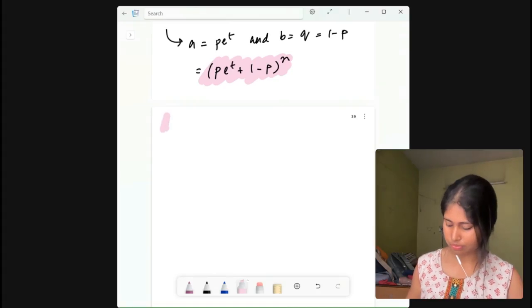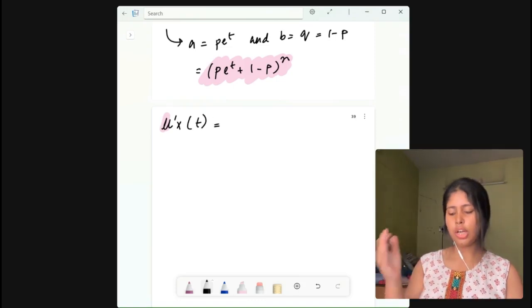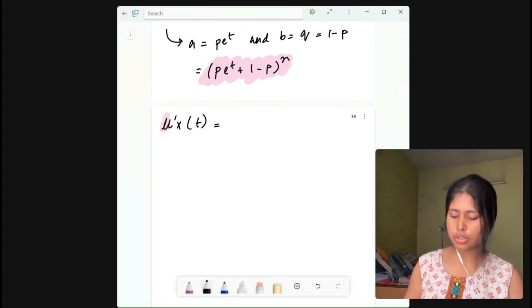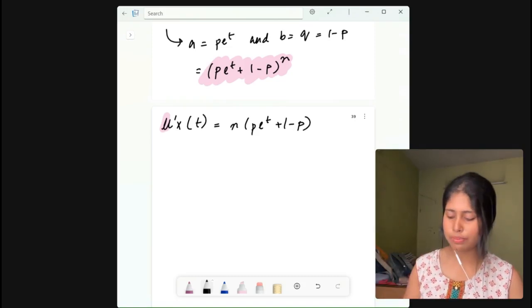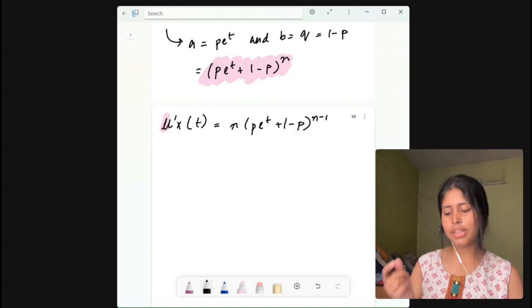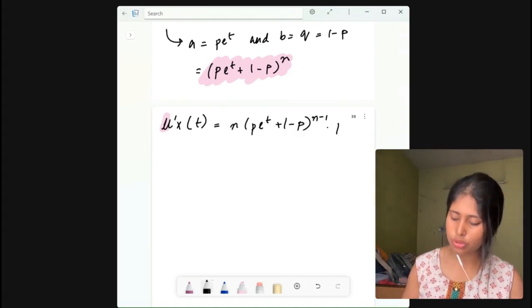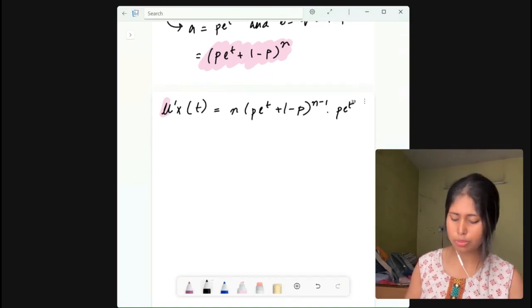See, I need the pen here. Yes, M dash x(t) is equal to, now here see the n is in the power, so n will come down: n into (p·e^t + 1 − p), and the power will be what? n − 1. And then we need to differentiate the terms inside the bracket, so it will be p·e^t. Is that done? Now we will put t equal to 0.